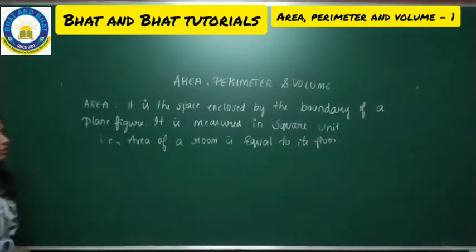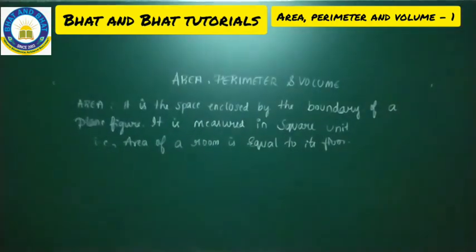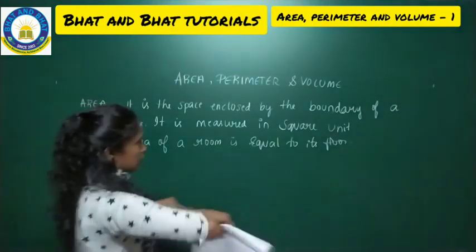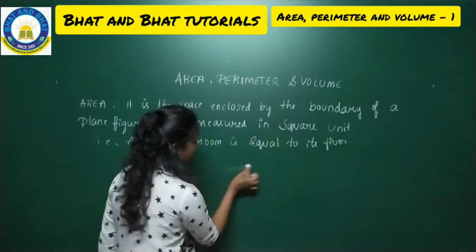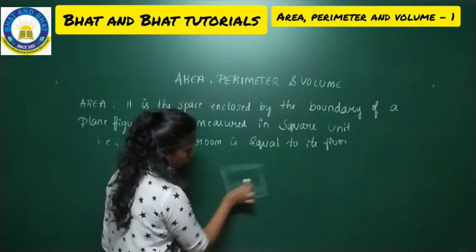I'll teach you how this is. Make sure you will be writing neatly. Hope you all written this. Now listen to the meaning of an area. It is the space. For example, imagine this is your room.